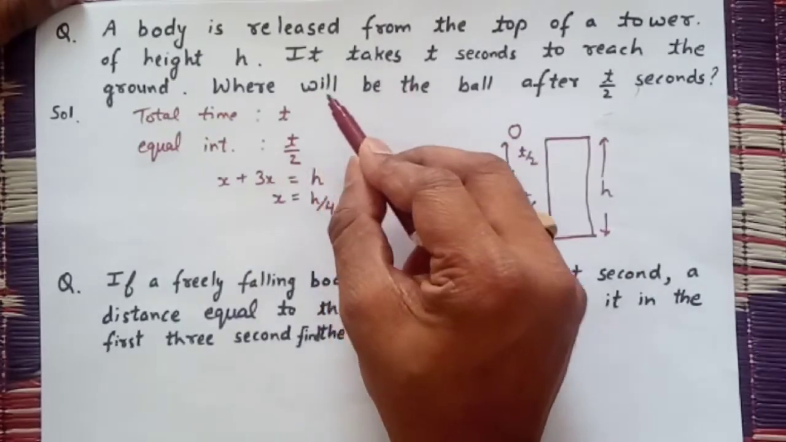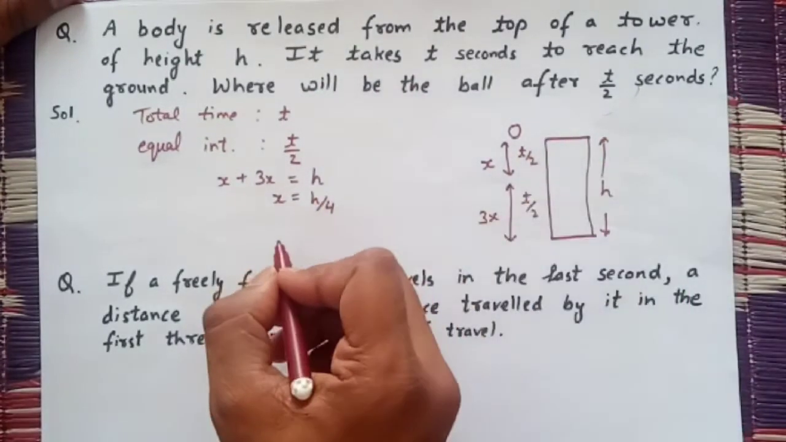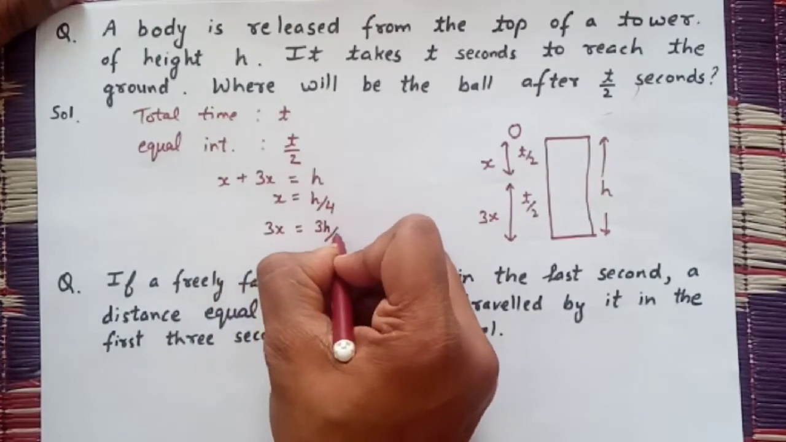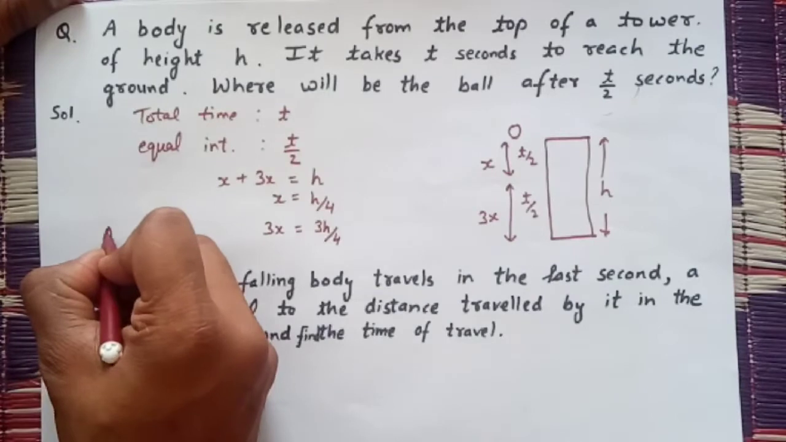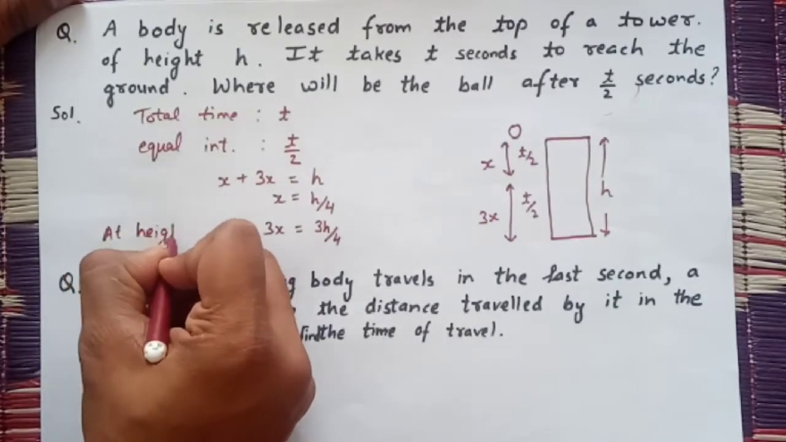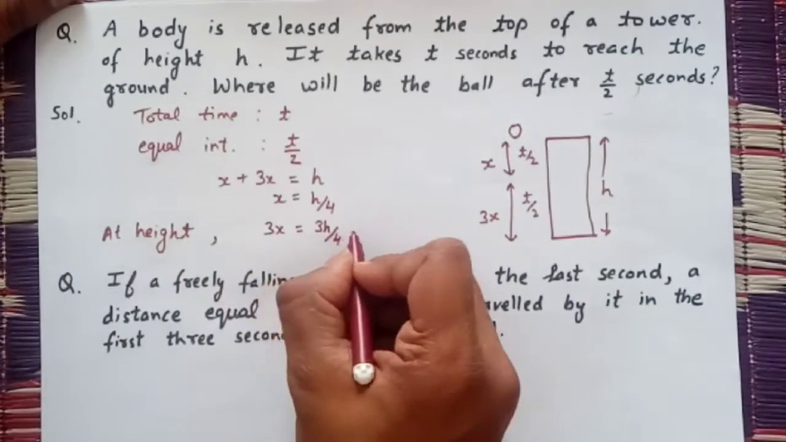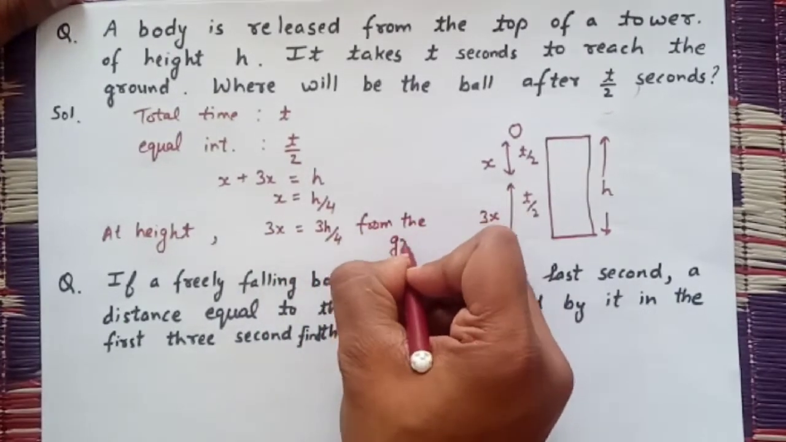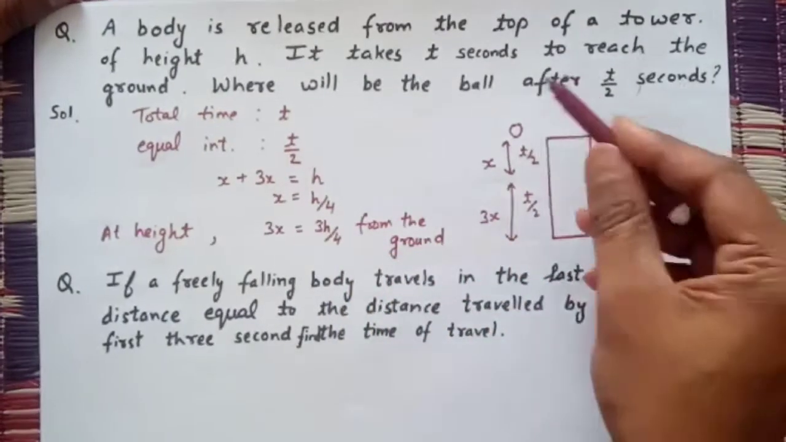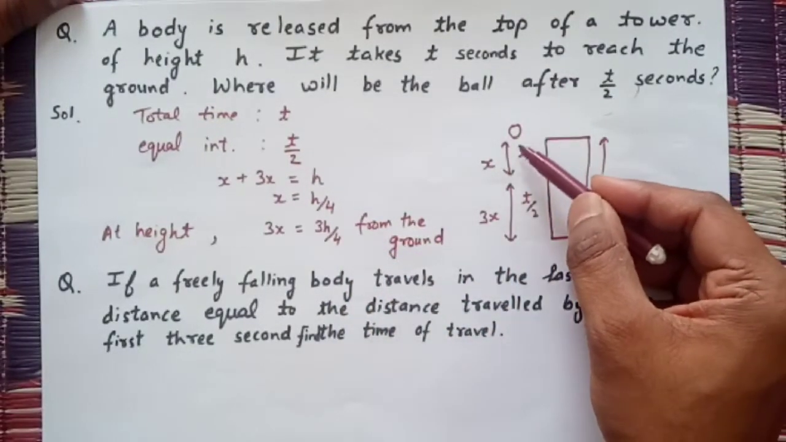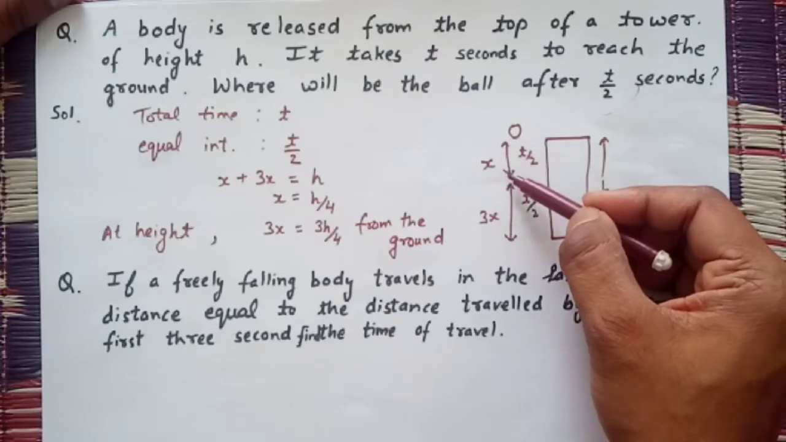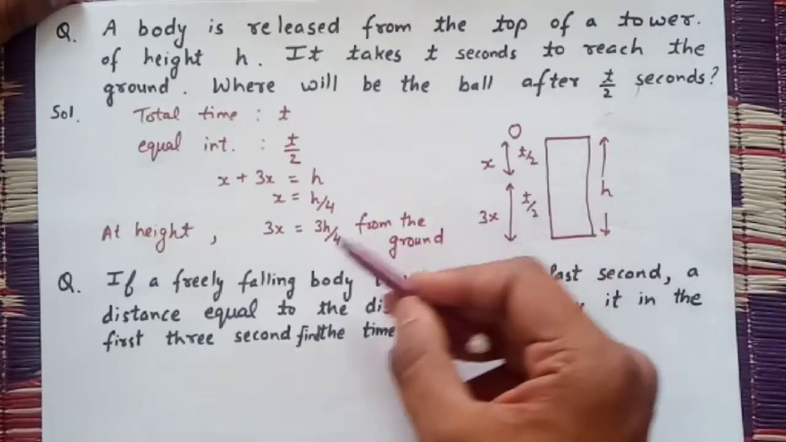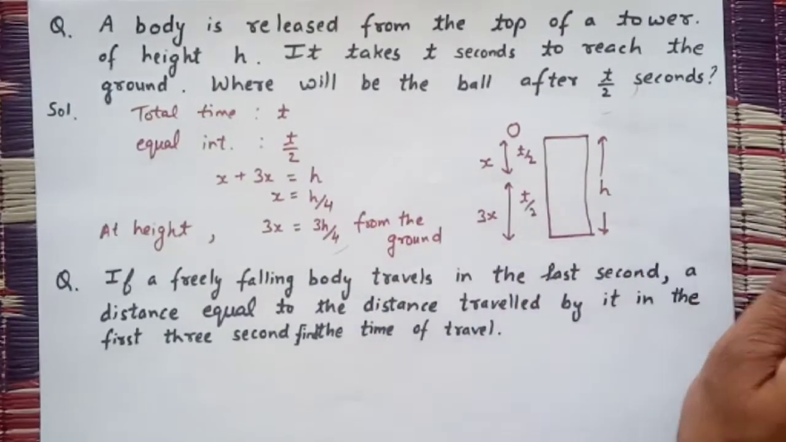Now the question is asking where will be the ball after t by 2 seconds. So the ball will be at height 3x, that is 3h by 4 from the ground. So where will be the ball or the body? After t by 2 seconds, it will cover the distance h by 4 only, and it will be at 3h by 4 height above the ground.